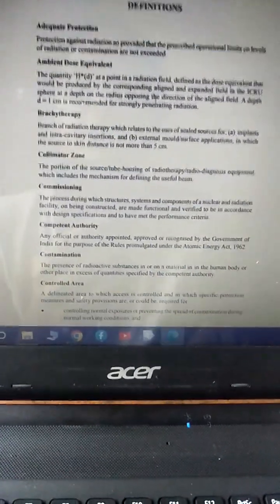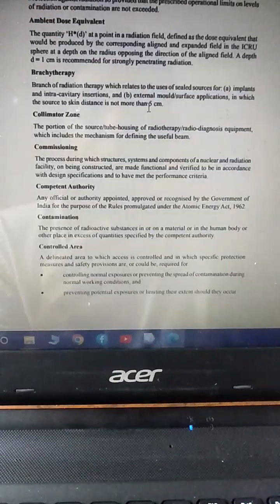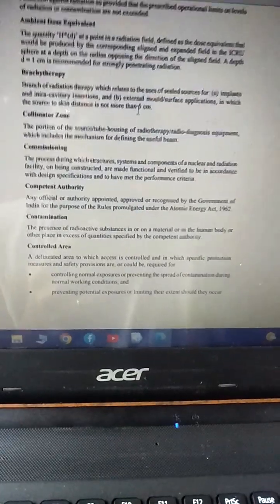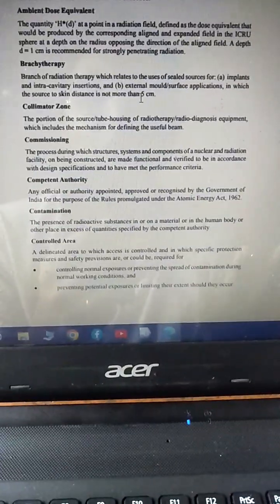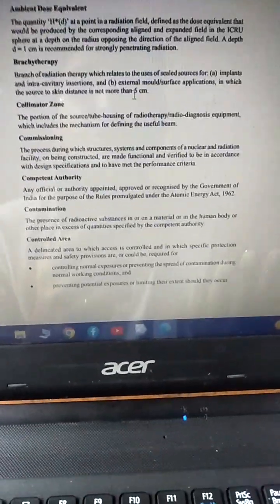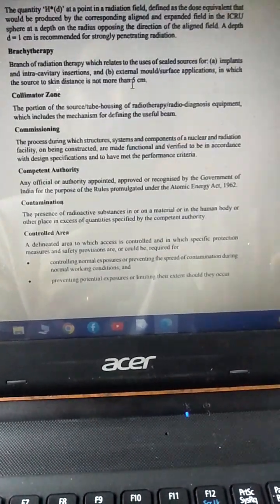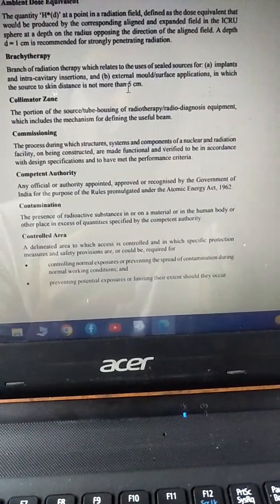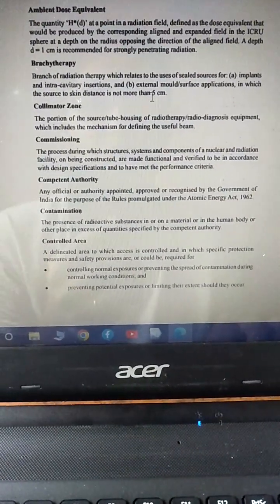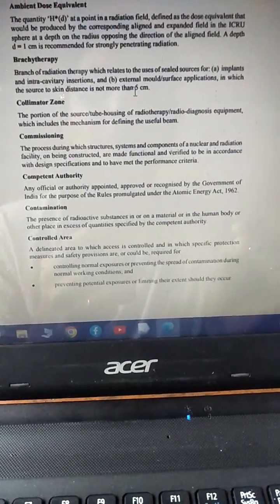And the next one is teletherapy, collimator, commissioning. We already know commissioning. Who is the competent authority? We should know the definition of competent authority. Competent authority is any official or authority appointed, approved or recognized by the Government of India for the purpose of rules promulgated under the Atomic Energy Act 1962.